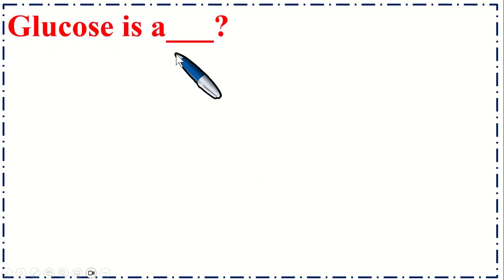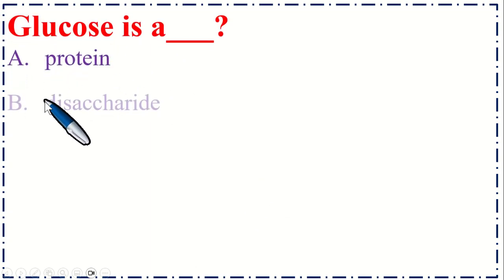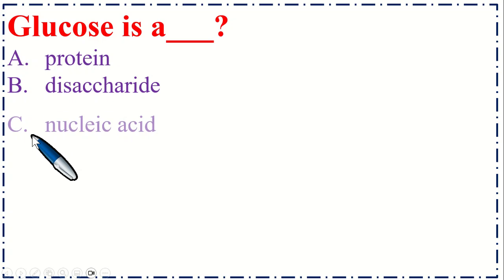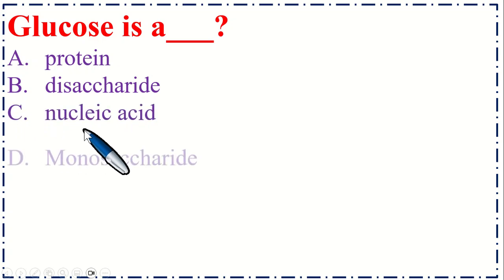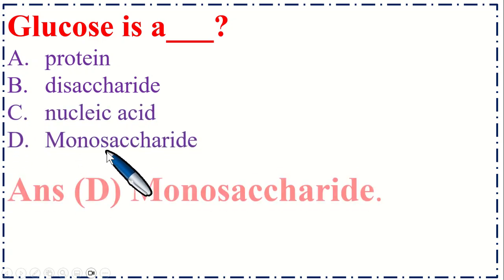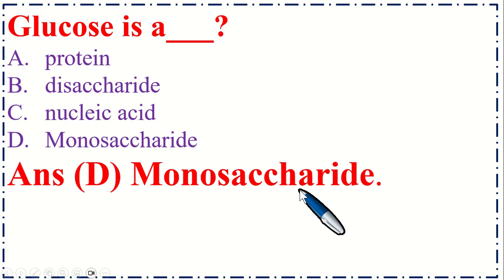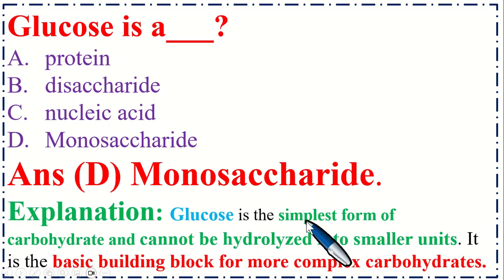Glucose is a dash. Option A, protein. B, disaccharide. C, nucleic acid. And option D, monosaccharide. So the correct option is D, monosaccharide. Glucose is the simplest form of carbohydrate and cannot be hydrolyzed into smaller units. It is the basic building block for more complex carbohydrates.